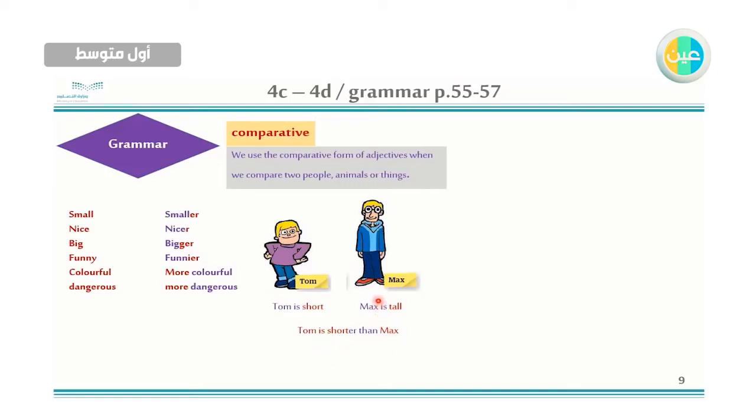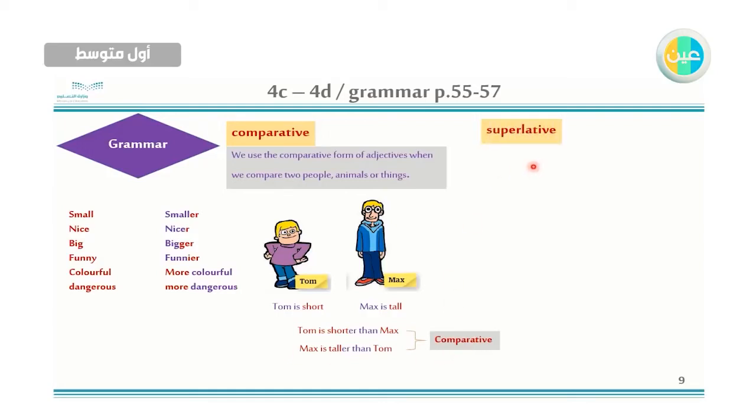طب الآن بقول أن Max أطول من Tom. Max is taller than Tom. Okay? When I want to compare between also two things and I use a long adjective, for example, I say wrestling اللي هي رياضة المصارعة is more dangerous. لاحظ, is more dangerous than football, for example. And this is what we call comparative.